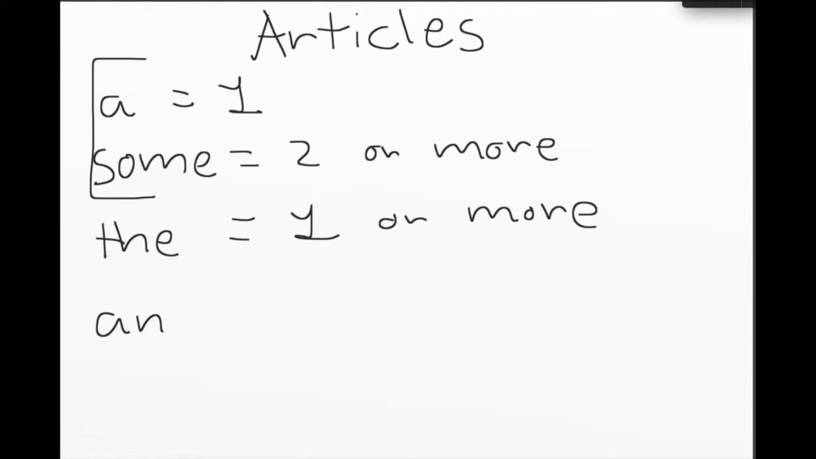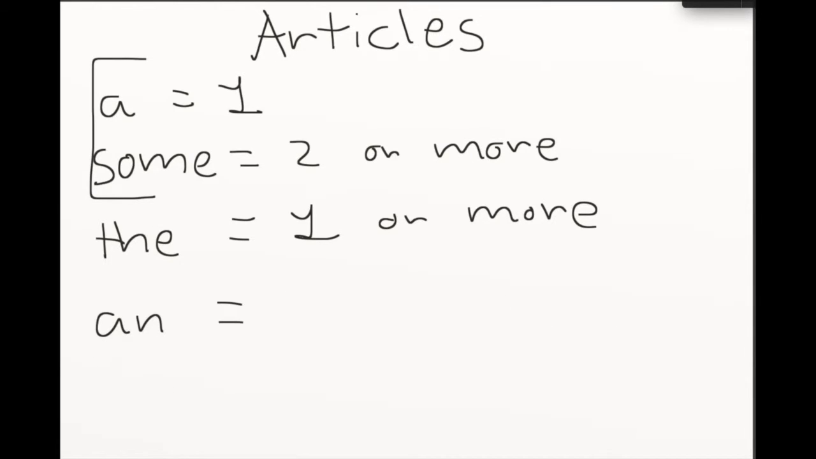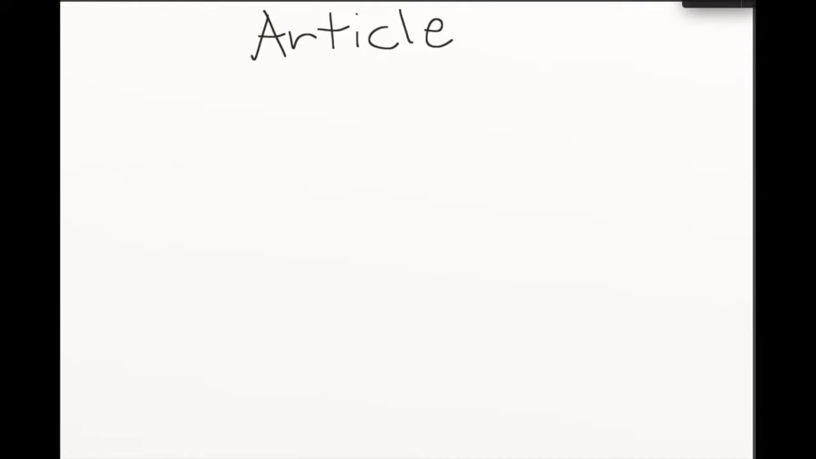Okay, so you're going to see a lot of this in English. English is math, it's numbers, just like any language is numbers. So the is one or more. And then finally you have an. Now an is like a, but we have an n on the end. And this tells you to use an before a vowel. So an example of a vowel is A, E, I, O, U, and we'll do some more examples of that in a second.